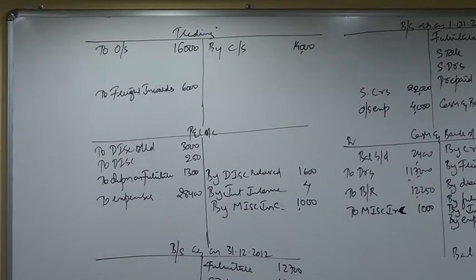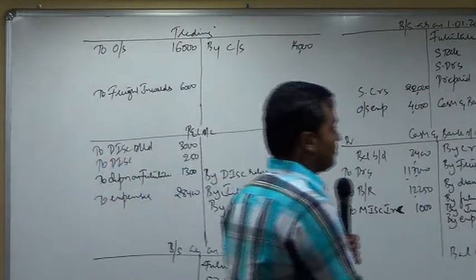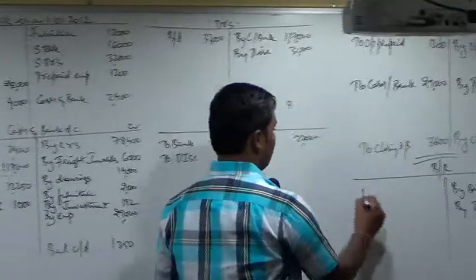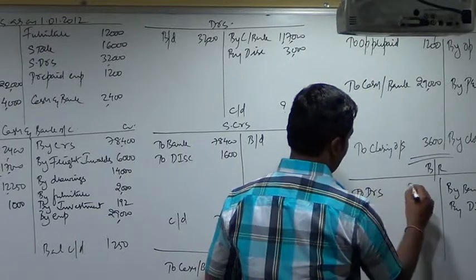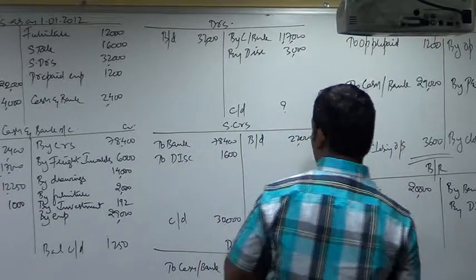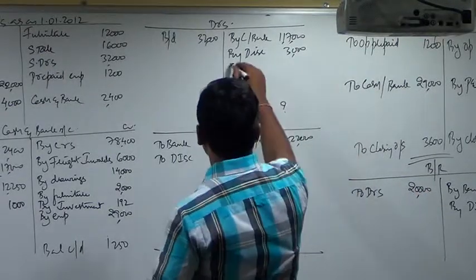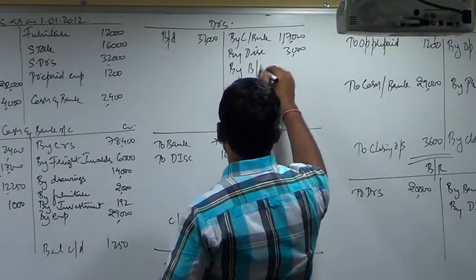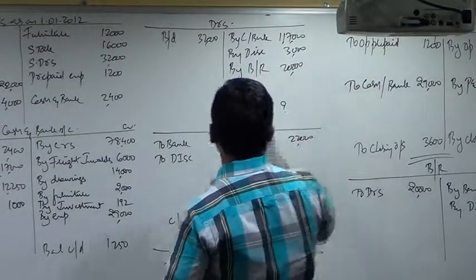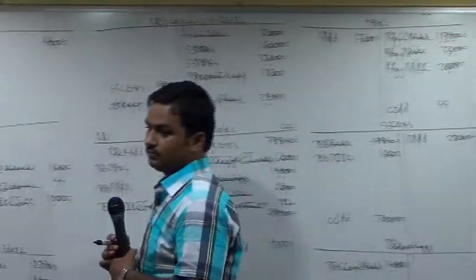Next, bills of exchange drawn on and accepted by customers during the year amounted to 20,000. What is the entry now? When you receive bills from your customers, bills receivable account debit to debtors account. So bills receivable account is debited, debtors account is credited by bills receivable, 20,000.